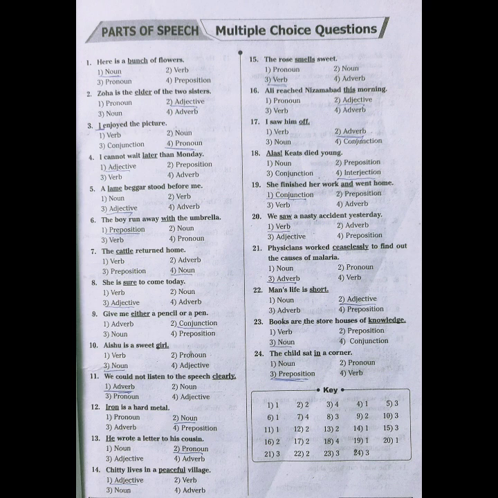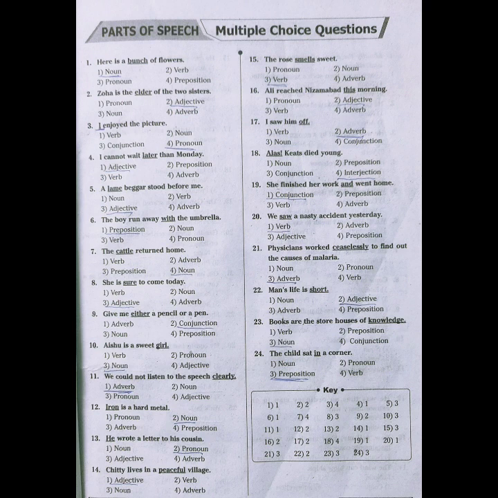Now come to the 11th one. We could not listen to the speech clearly. The word clearly is underlined. Options are 1 adverb, 2 noun, 3 pronoun, 4 adjective. Here, clearly, with the help of ly we know that this word is nothing but an adverb.